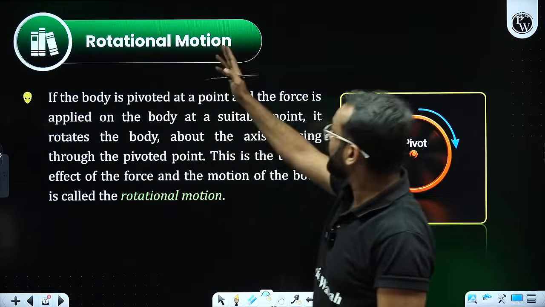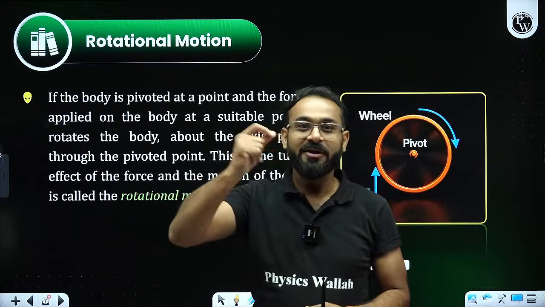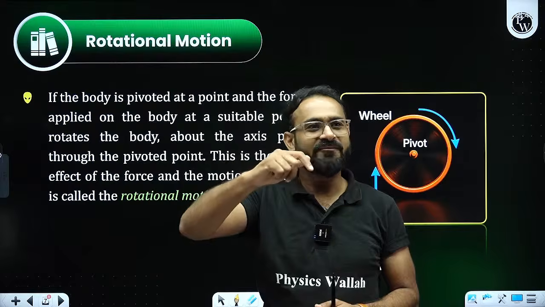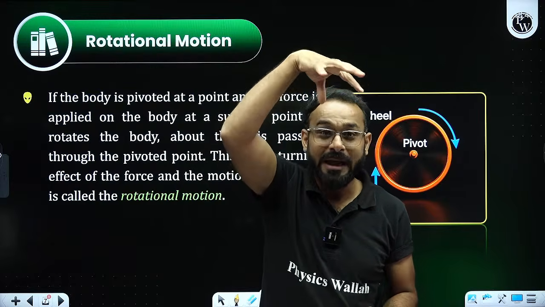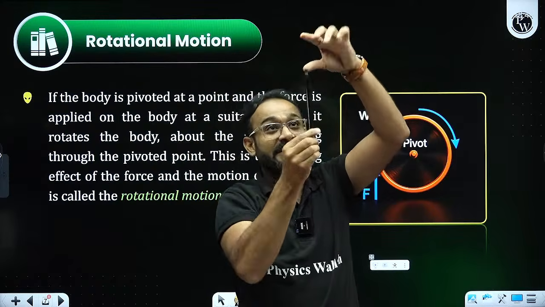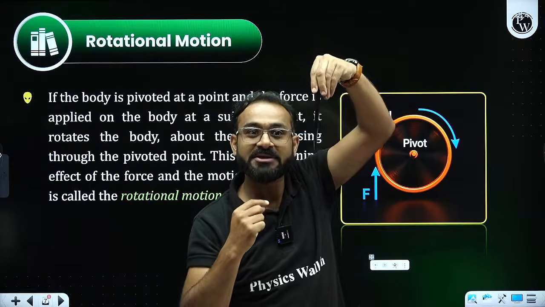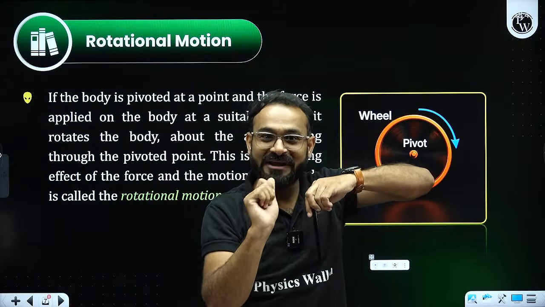Rotational motion. What is rotational motion? Simple example: a fan. We have seen a fan. So what happens in that case, sir? It rotates. There is a stand over there, and the fan is rotating. Yes or no? We have seen that, right?